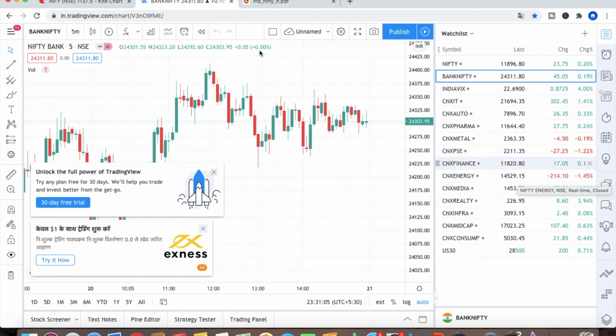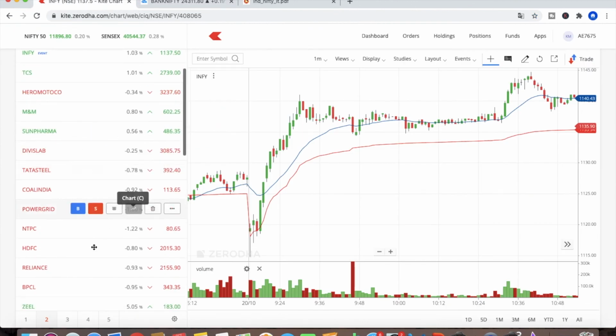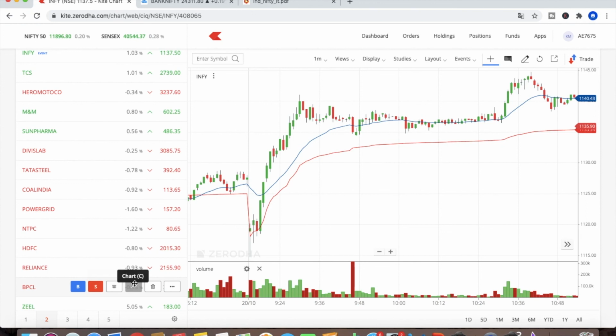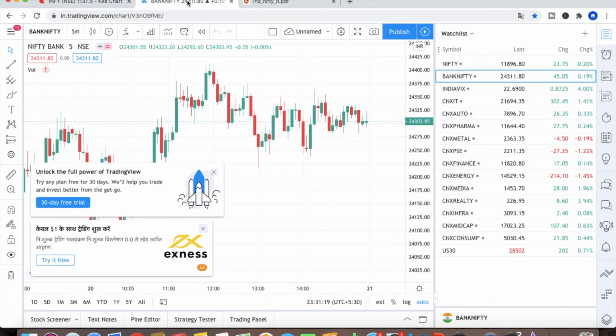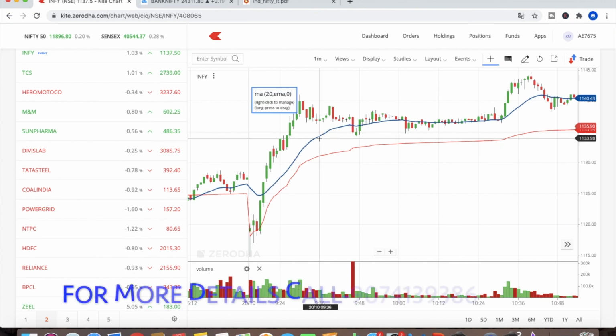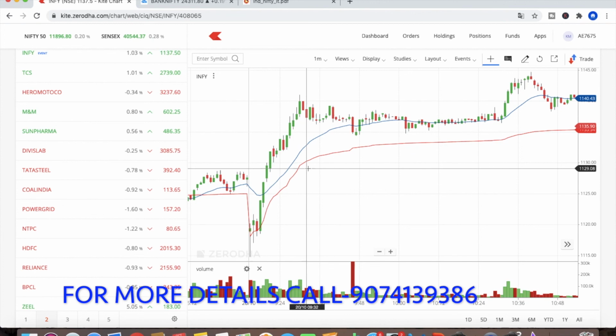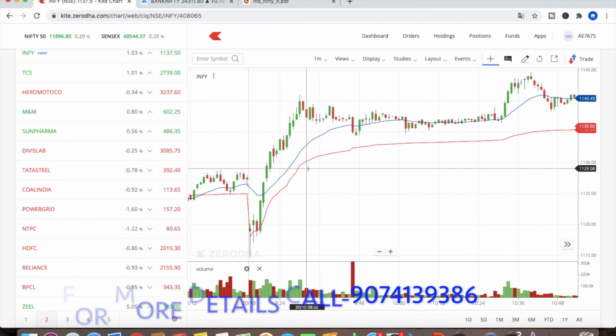In energy, Reliance and BPCL come under energy, so you can see these stocks are down. So in the morning, if you see a sector down, you have to go short on these stocks, and you have to see how the graph behaves. If it is below the VWAP, you can go short, and if it is above VWAP, you should go buy, and you should see the volume also. This is how you can select intraday sector stocks and trade.